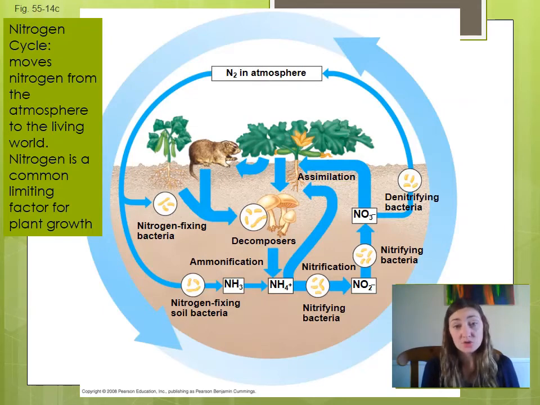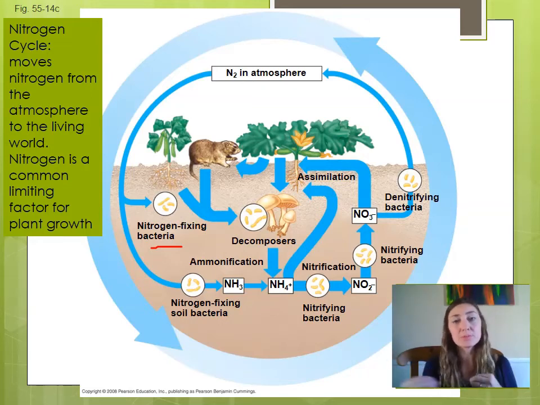There is an abundance of nitrogen in the atmosphere, however, it is unavailable to organisms. They cannot take that nitrogen from the atmosphere and assimilate it. So what we have are something called nitrogen-fixing bacteria. They are able to take atmospheric nitrogen and convert it to ammonium through a process called ammonification. Okay, it gets converted to ammonia. And then we also have nitrifying bacteria that convert the ammonia to nitrite, which eventually gets converted to nitrate. Nitrate and ammonia are forms that plants can use.